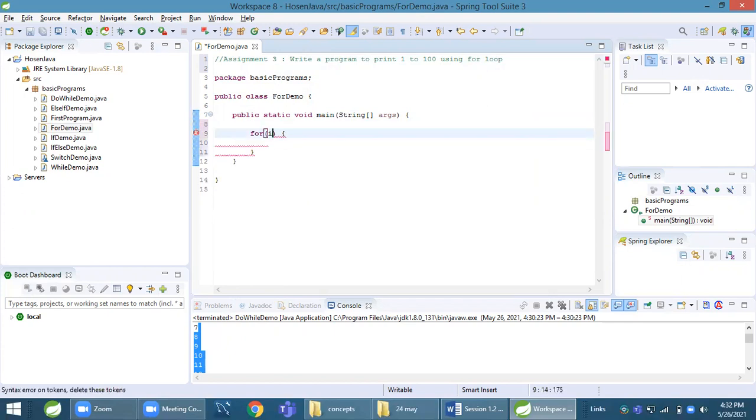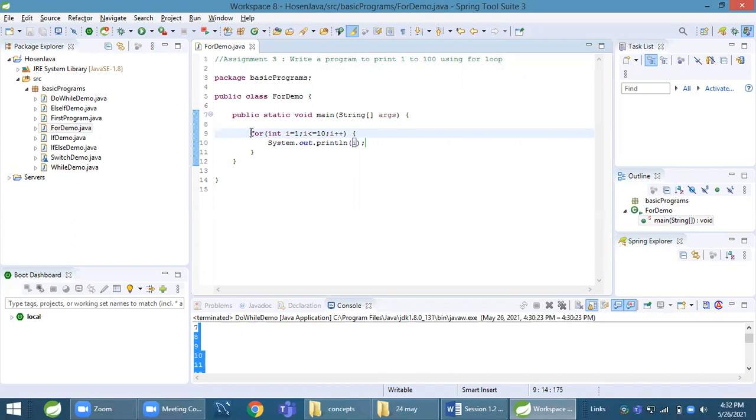Here will be the initialization. I want to print from 1, so I declare one variable. We can declare it in the loop as well. Okay, int I equal to 1, I is less than equal to 10, I plus plus, and print this. That's it. The for keyword and the syntax will always be the same.